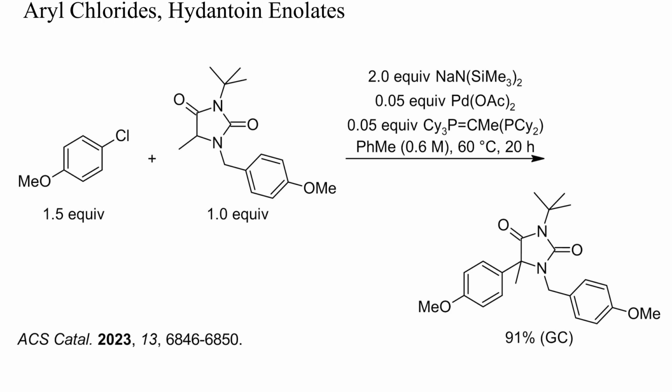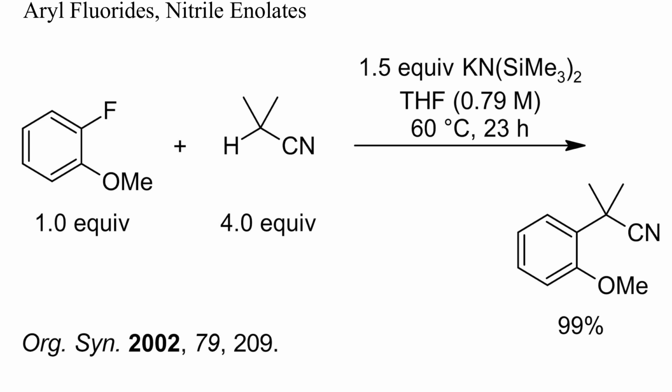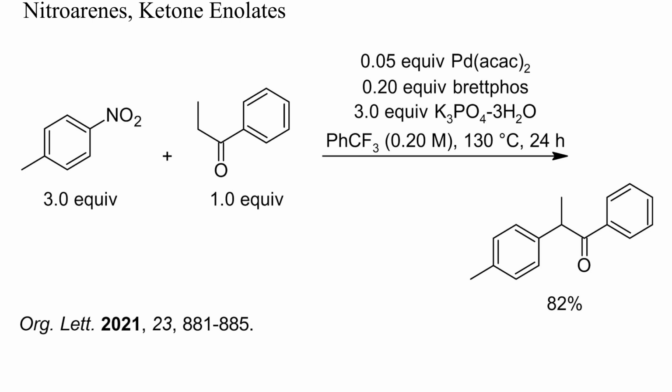In this example, a hydantoin enolate was coupled with an aryl chloride. A bulky palladium complex was required to cleave the strong carbon-chlorine bond. Aliphatic nitriles can be deprotonated with strong bases and then arylated with aryl fluorides without any transition metal catalysis. Another good leaving group for aromatic nucleophilic substitutions is nitrite. Here, nitrotoluene was coupled with propiophenone with the aid of a palladium catalyst.